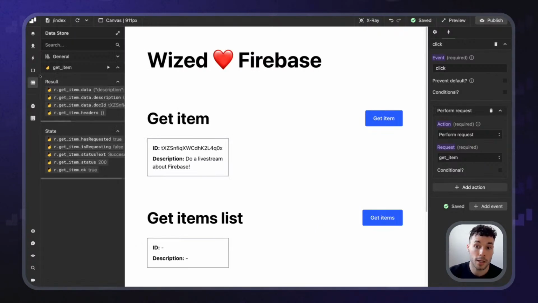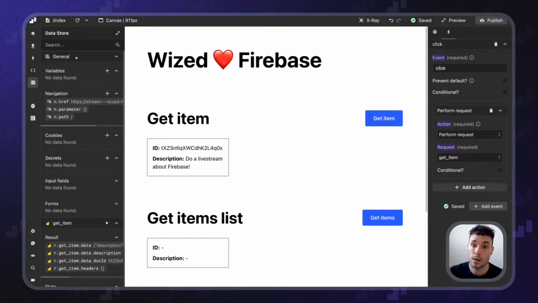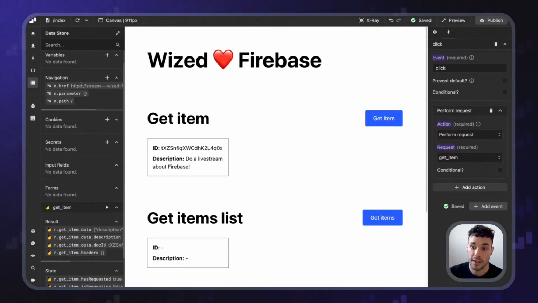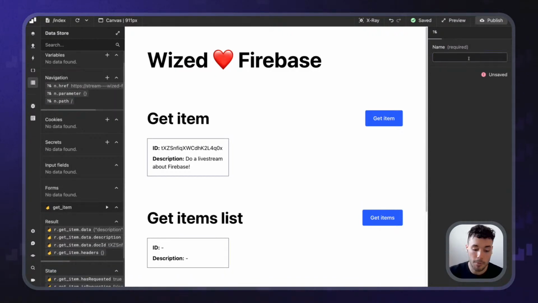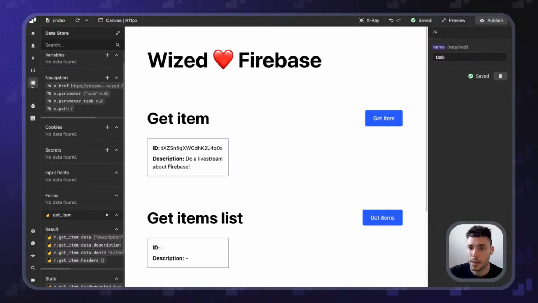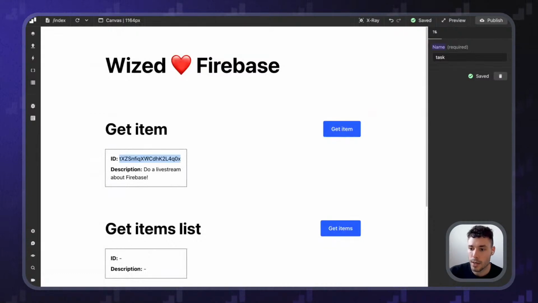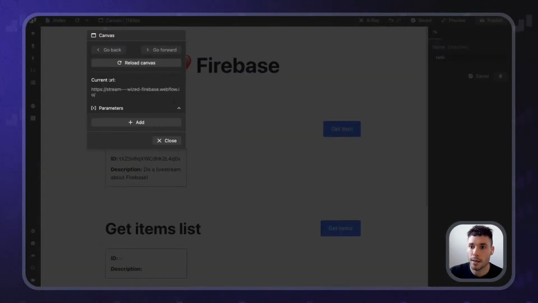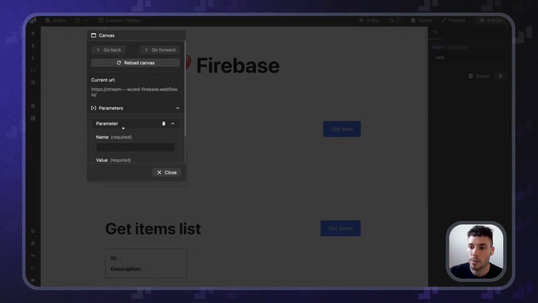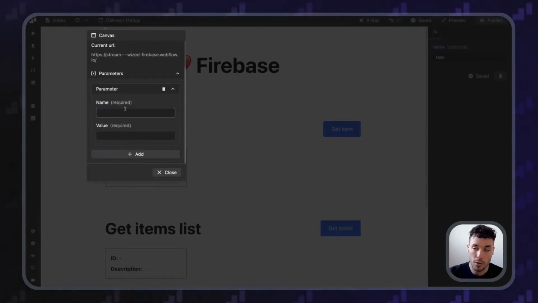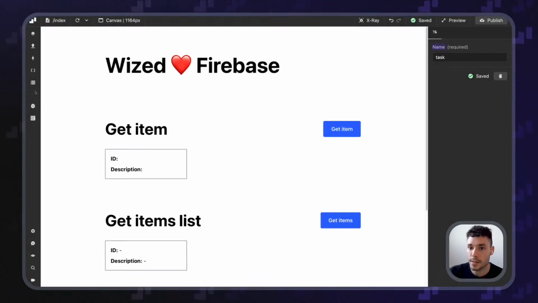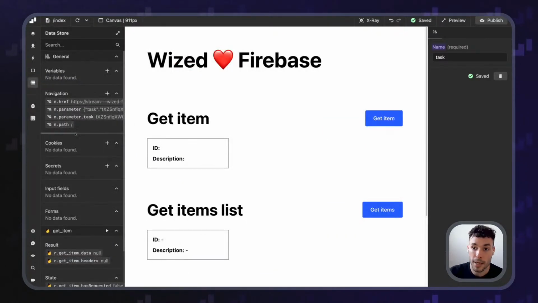So in that case, what I could do is go to the data store, general, and go to navigation and create another parameter that could be, let's just say, task, like this, right? And if I grab this document in here and add the parameter to load the page using that task, that means that now whenever we load the page, we are getting the task value in here.